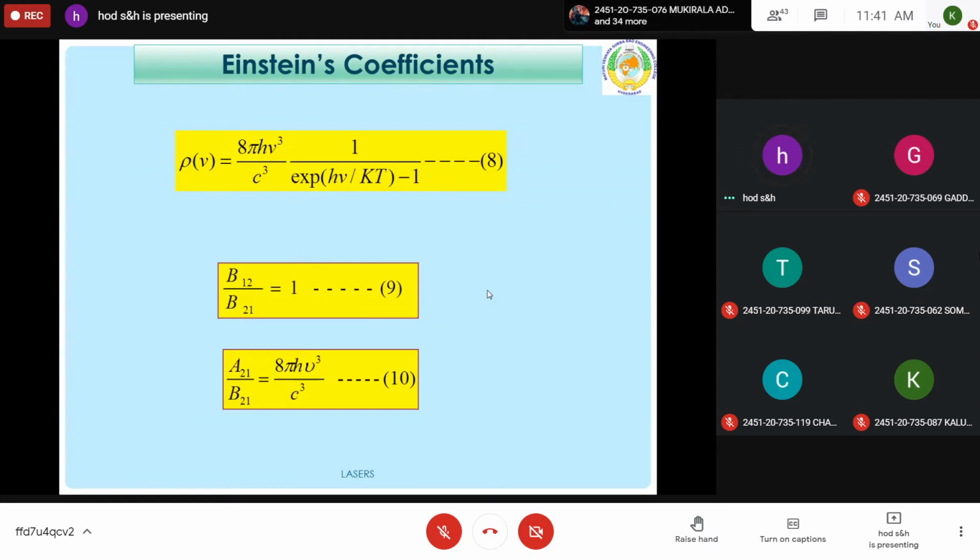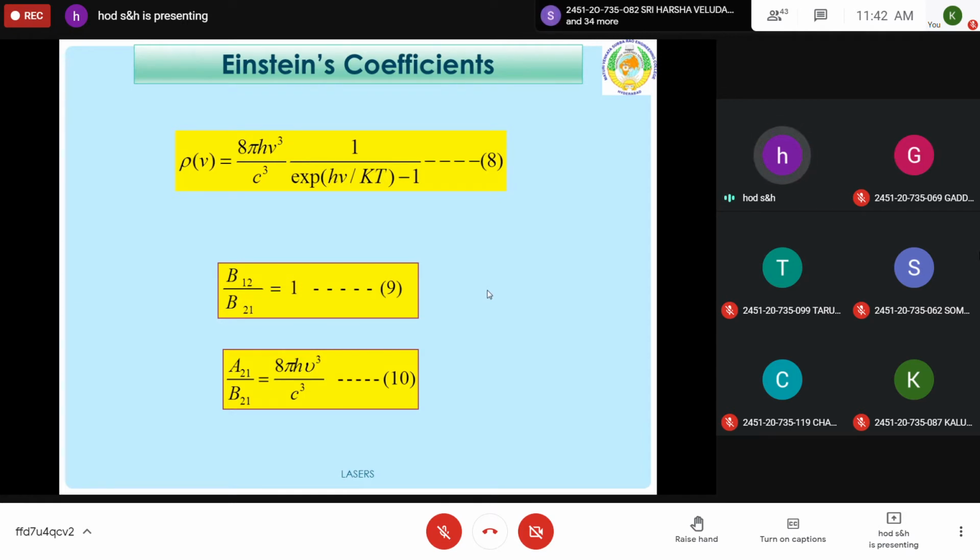It means A21 by B21 is directly proportional to nu cube because pi, h, c are constants. That means the probability of spontaneous emission increases rapidly with the energy difference between two states. So nu is the frequency of incident radiation.